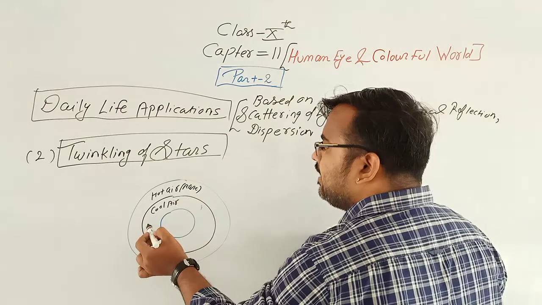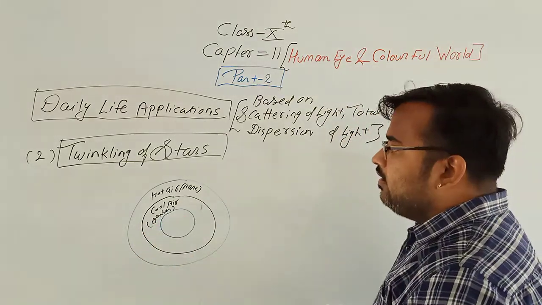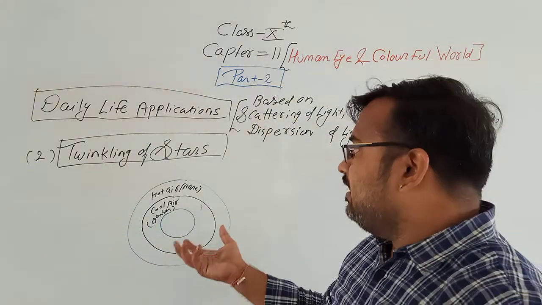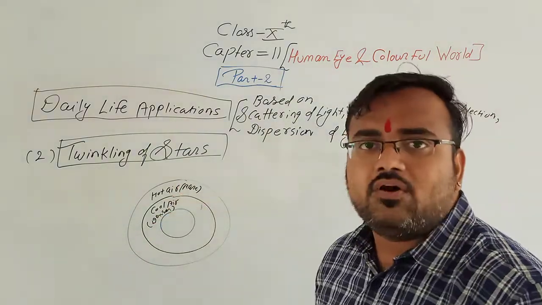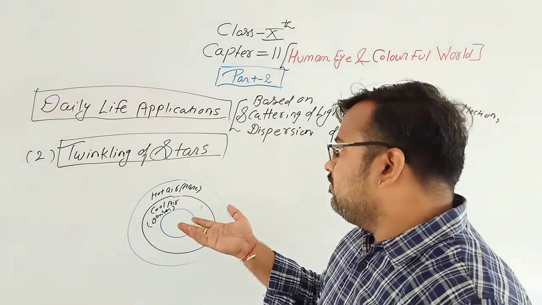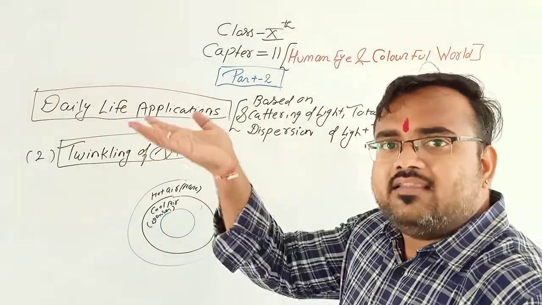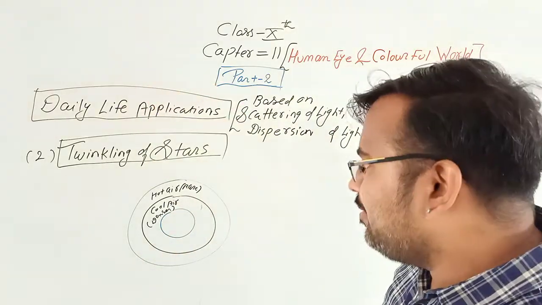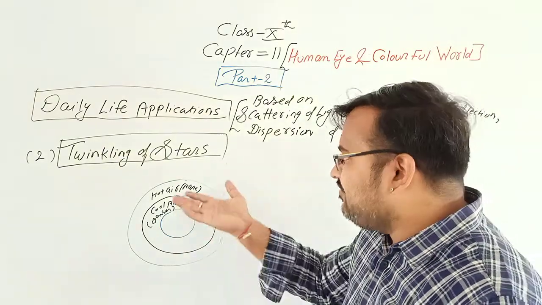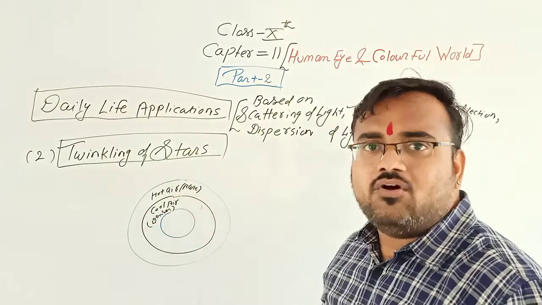The cool air is denser. Hot air is slightly less in weight, therefore it is in the upper part of our environment, and cool air is heavier than hot air, therefore it is in the first layer of the atmosphere.